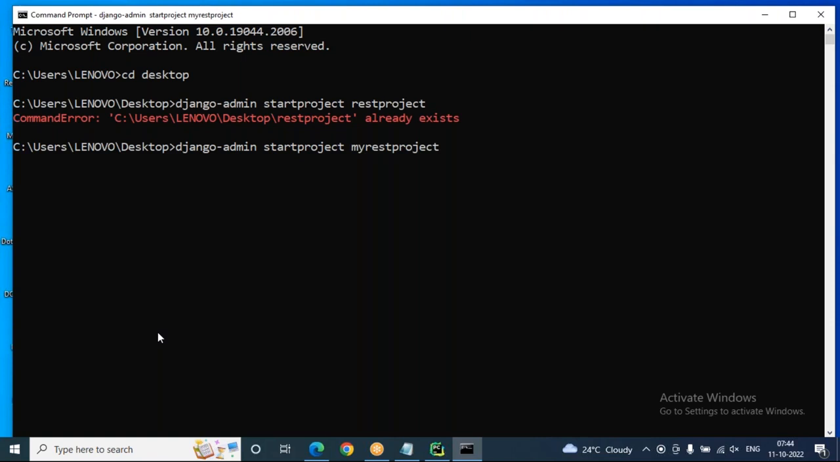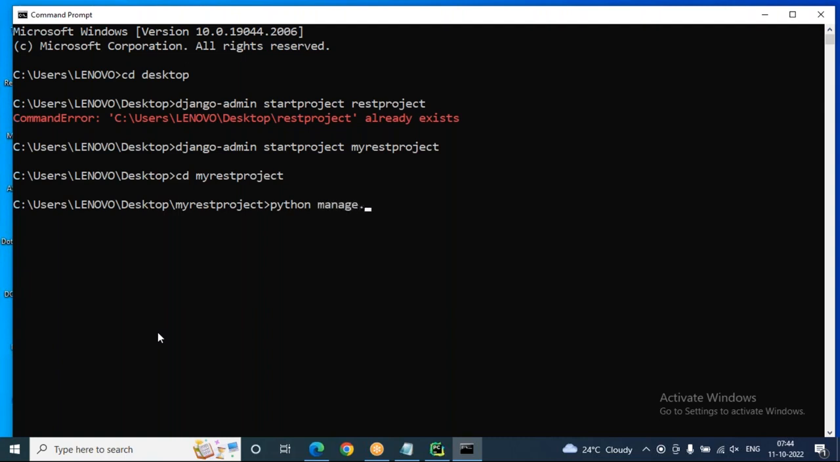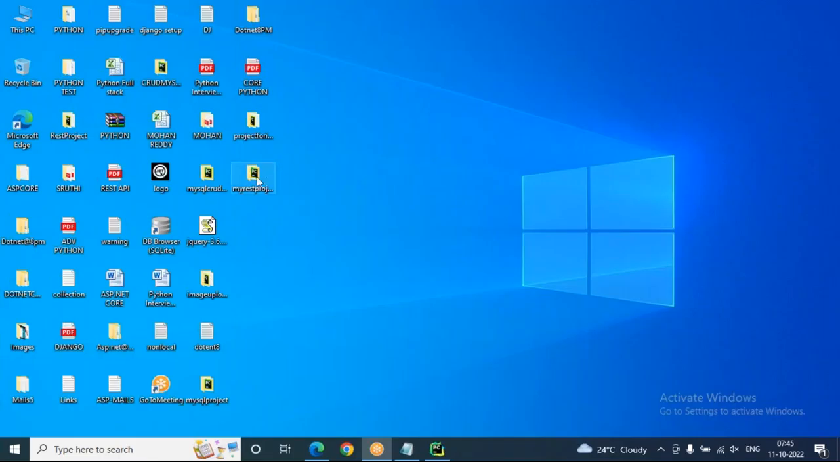Let's move to my REST project. How to move to my REST project? cd space myrestproject. That's all. Inside this project, you have to create an application. python manage.py startapp restapp. So I'm preparing my application name as REST app. So application created, project created. Now where is it? On my desktop, my REST project is there.